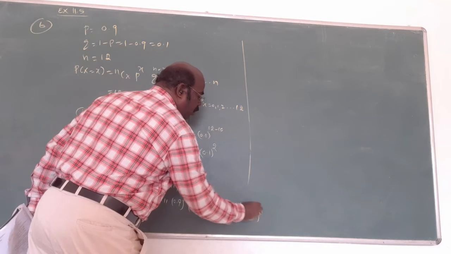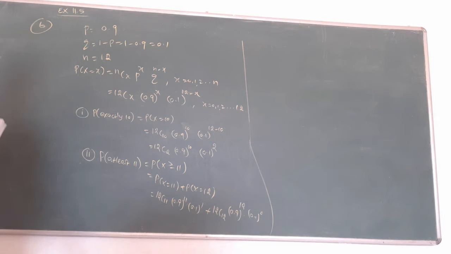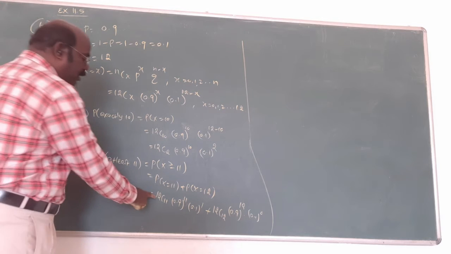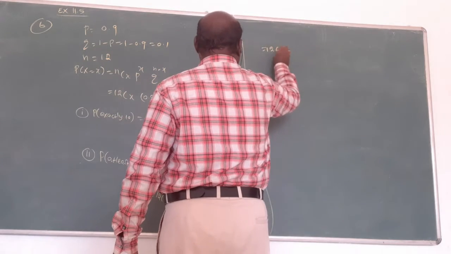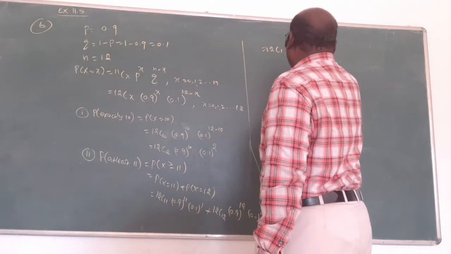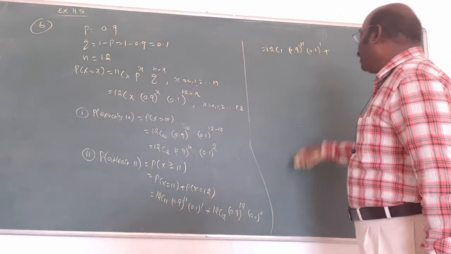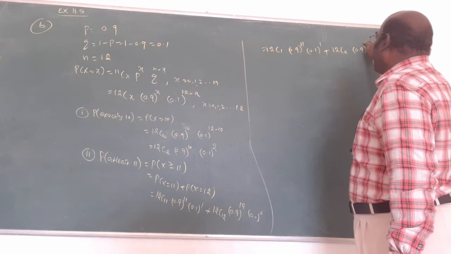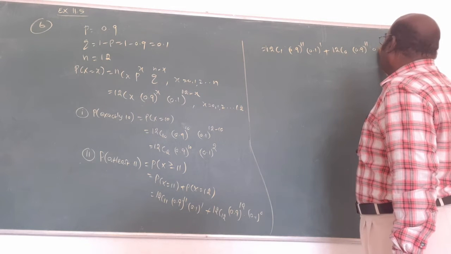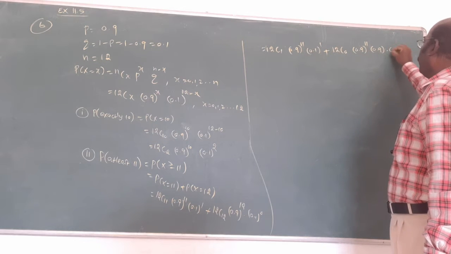Now simplify. 12C11 means 12, and 12C12 means 1. The 0.9 whole power 12 can be split into 0.9 whole power 11 times 0.9.